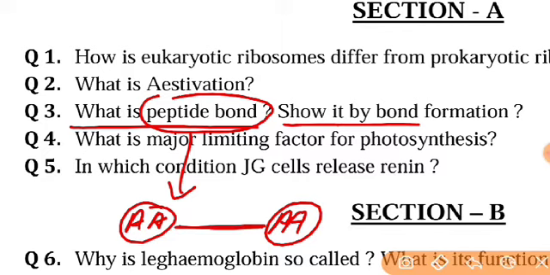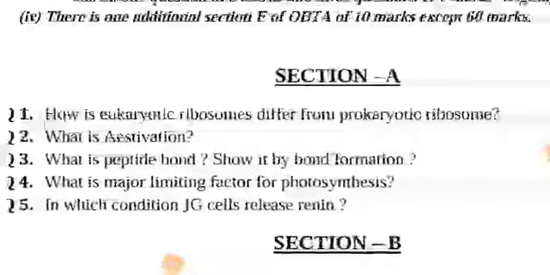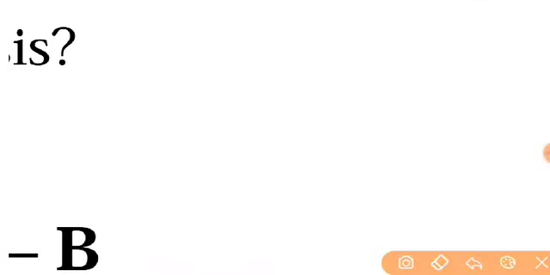So how can you explain the peptide bond? Peptide bonds are explained by the bond formed between two amino acids for the structure of protein, that is known as a peptide bond. Show it by the bond formation. So let me talk about how we can represent the peptide bond formation. Listen, here I am going to describe the peptide bond formation.